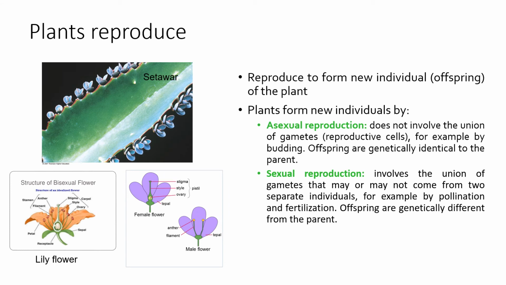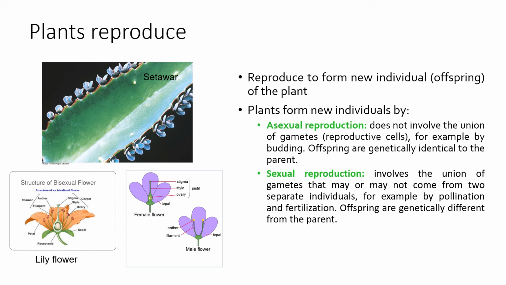Another important characteristic of plants as living things is that they can reproduce, which means they can form new individuals from the mother plant. Plants can form new individuals either through asexual reproduction or sexual reproduction. Asexual reproduction, as you can see, occurs in pokok setawa, where it doesn't involve the union of male and female gametes, but the offspring, which is this small part of the setawa, we call it the new individual.